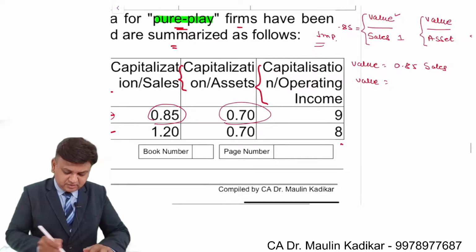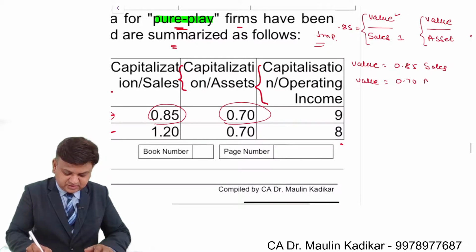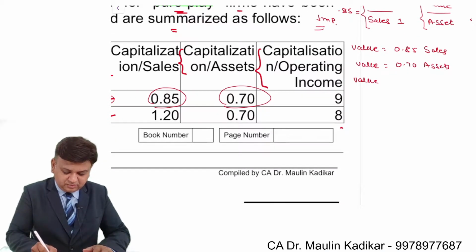It is 70% of the assets. Again, what is the value? It is 9 rupees of the operating income.